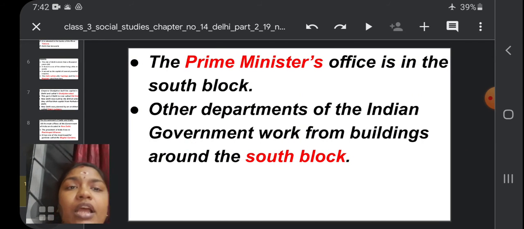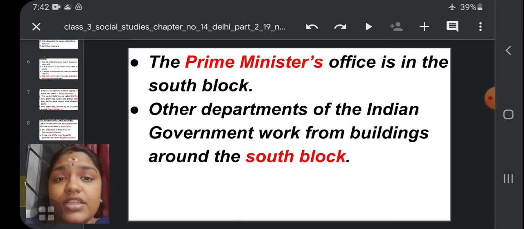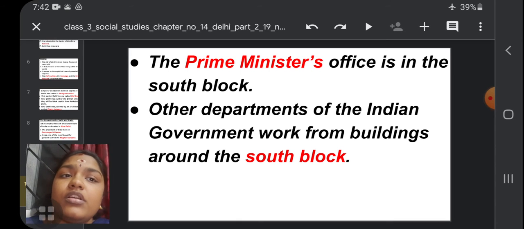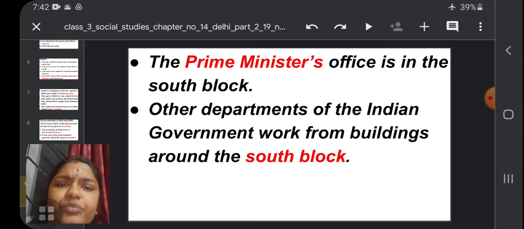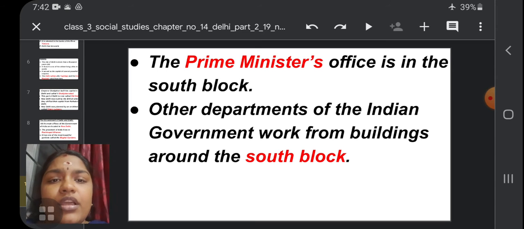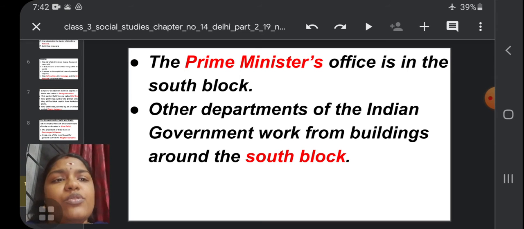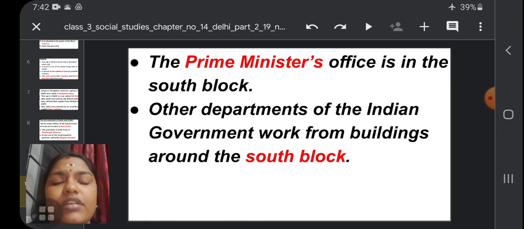And one more thing, the Prime Minister's office is in the South Block. The Prime Minister of India has his office in the South Block. Other departments of the Indian government, and we have so many departments in our government, right, work from the buildings around the South Block.